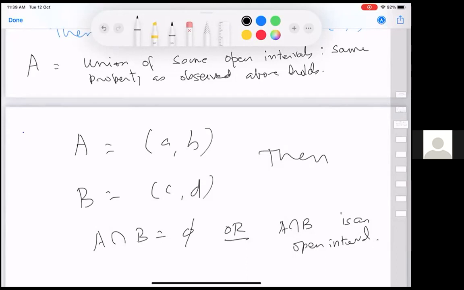This, you must think about it and internalize. And if there is any confusion, go back. Talk to each other, and if not resolved, talk to TAs or talk to me, okay? But this is something that you should be able to show yourself easily. If not, that means you have not understood the definition of this open interval. What do I mean?